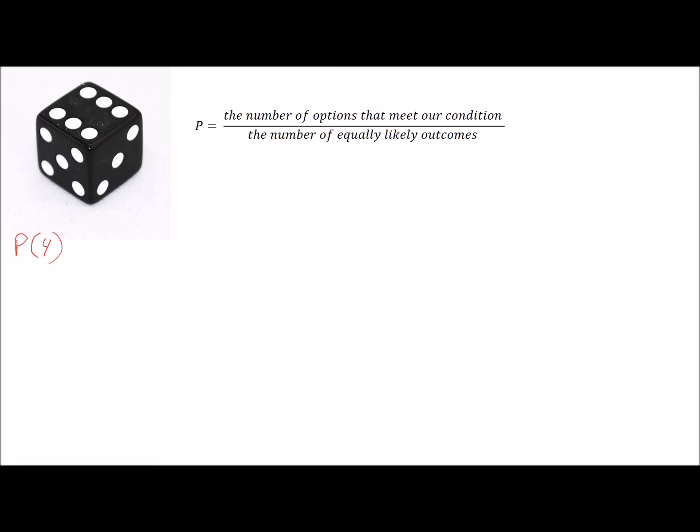So the probability, 1 is the 4, right? And then there's 6 equally likely outcomes, which would give us 0.17, which would equal 17%. So it's a 17% chance of rolling a 4 on a 6-sided dice. Now, of course, yes, obviously, we're assuming that the dice is not weighted or shaved or anything like that, that this is a fair die.